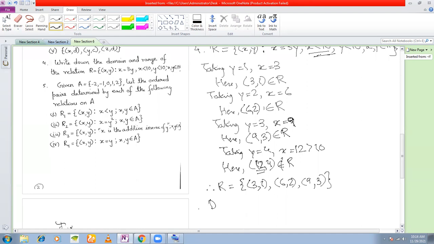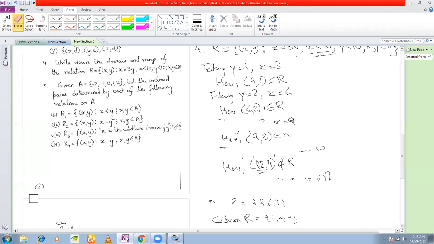Now they are asking you to write down the domain and range. What is the domain of R? All the x components: 3, 6, 9. And what is the range? All the y components: 1, 2, and 3. Clear? Move on to the next question, number 5.